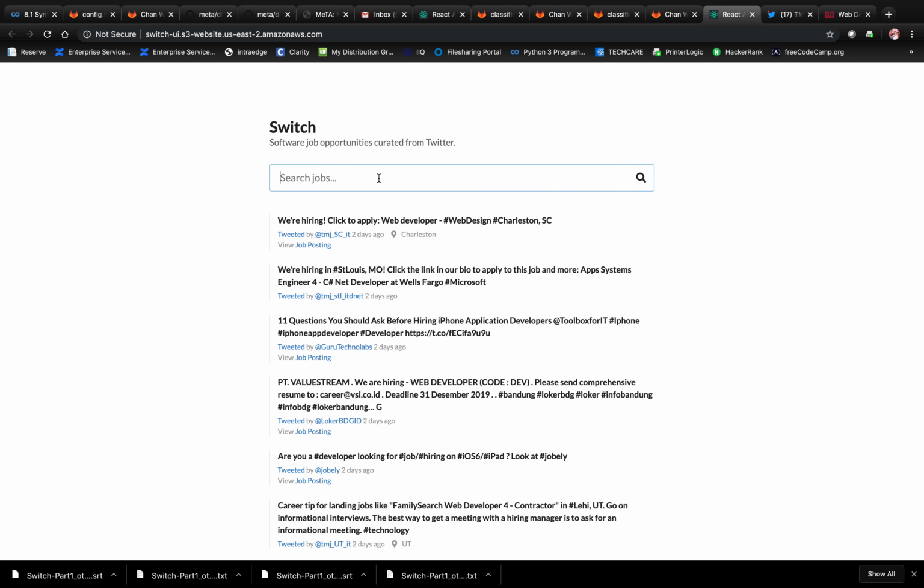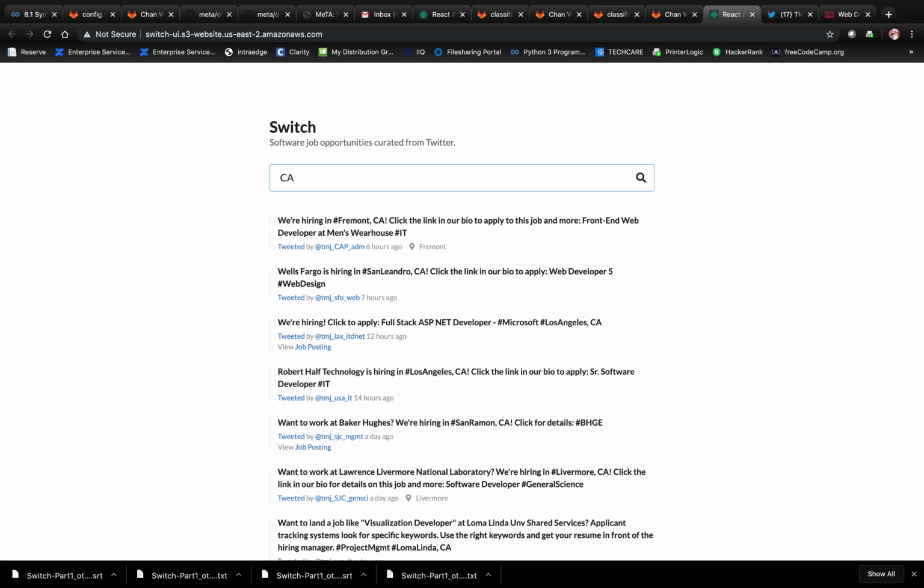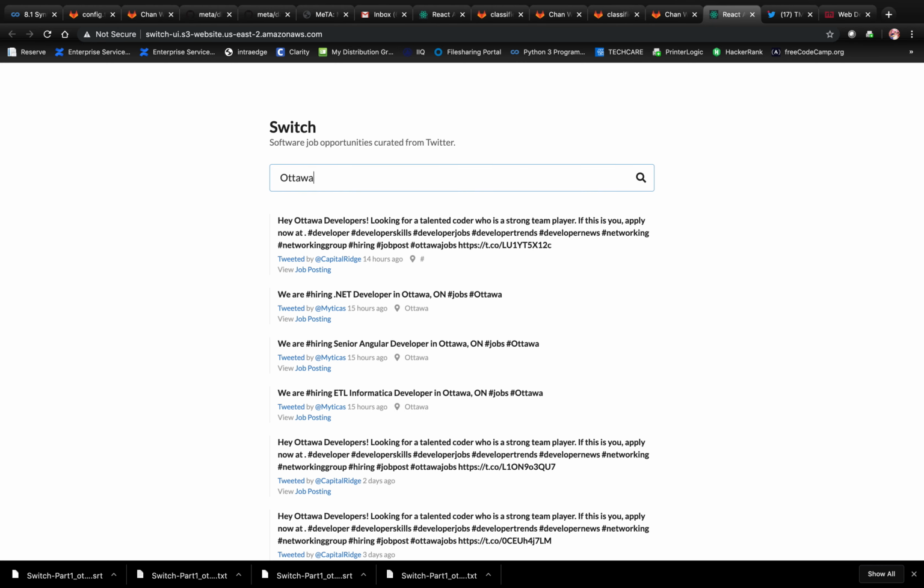If you want to filter based on location or based on other criteria, you could even do that. For example, if I want to identify all the jobs in California, I could filter that and it will list me all the job postings in California. Similarly, job postings in Ottawa, like for an international location. Here we have all the job postings in Ottawa.